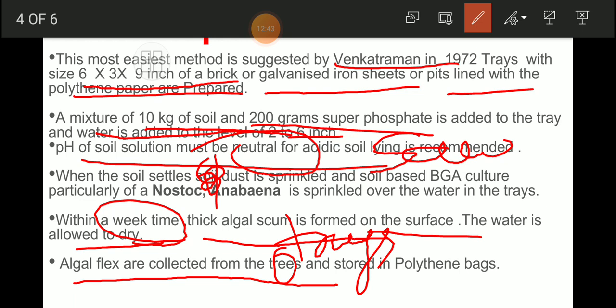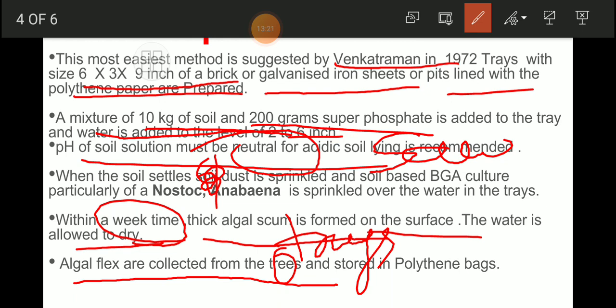So this is the methodology given by Venkataraman in 1972 for the mass cultivation of blue-green algae, that is Anabaena and Nostoc. Isn't it? Have you followed? Very good. You can also do this experiment at your places, because culture of Nostoc and Anabaena is available in the agricultural shops of places like Baramati or suburban places. Plastic trays are also available, so we will be able to grow that.